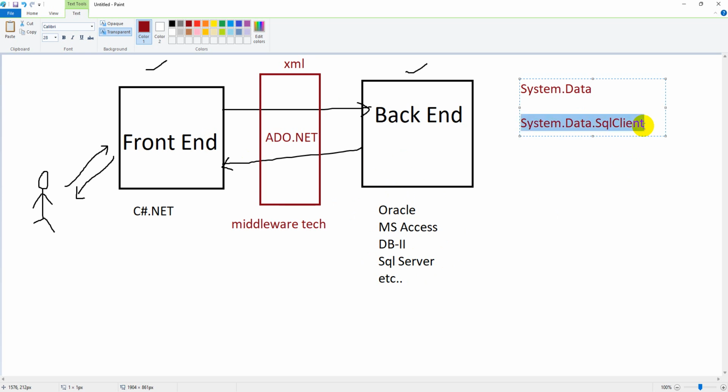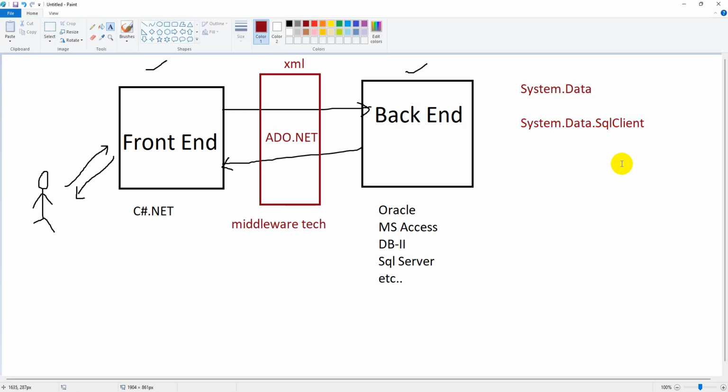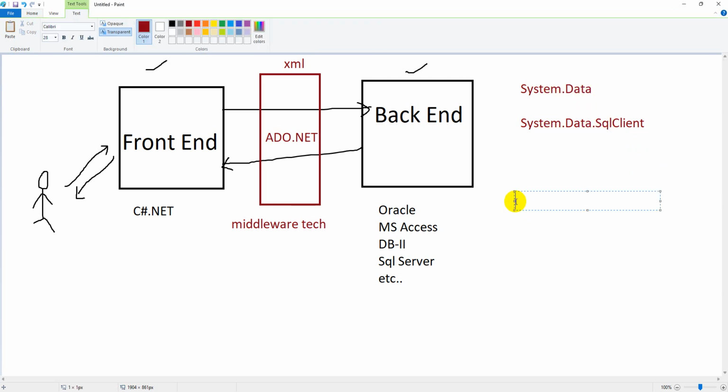So this particular namespace, System.Data.SqlClient, will be helpful to provide communication and execute queries also. So that is what we need to learn about the namespaces in this particular topic called ADO.NET. Now first of all, let us complete System.Data, then we can go with System.Data.SqlClient.